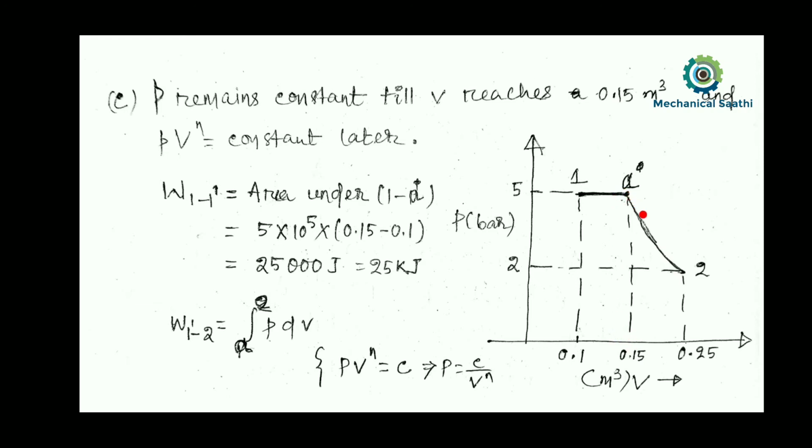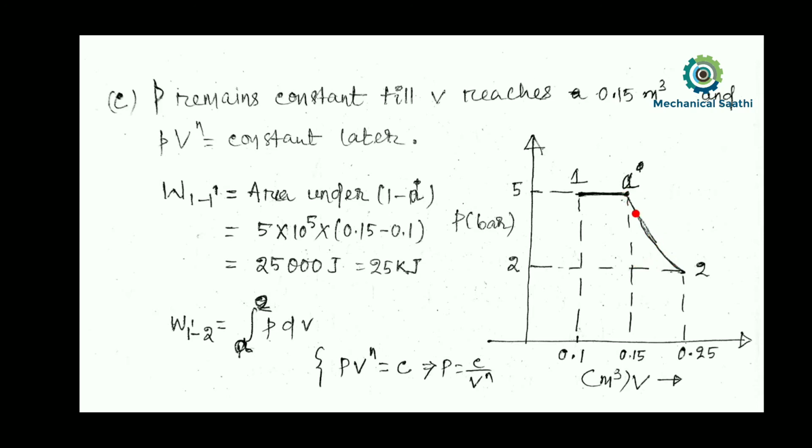So from here to here, it is obeying the relation PV to the power n is equal to constant. First of all we can calculate this much work done by taking simply the area under this one, and for calculating this we cannot use the area because this curve we don't know about.